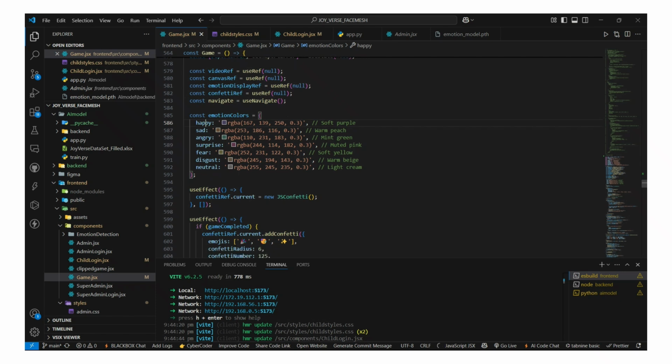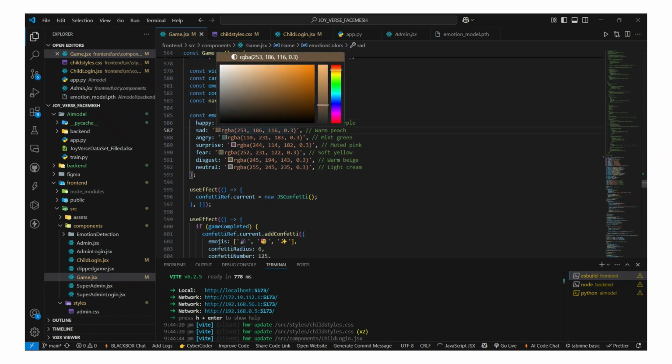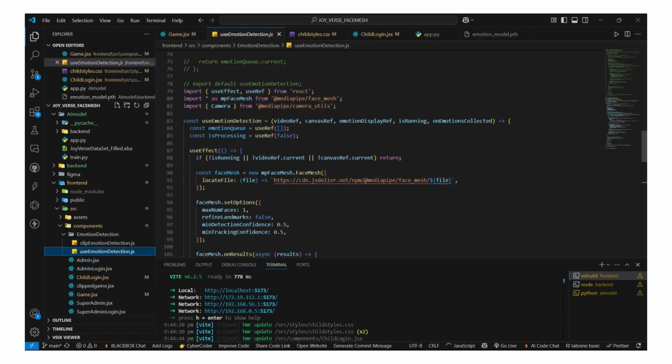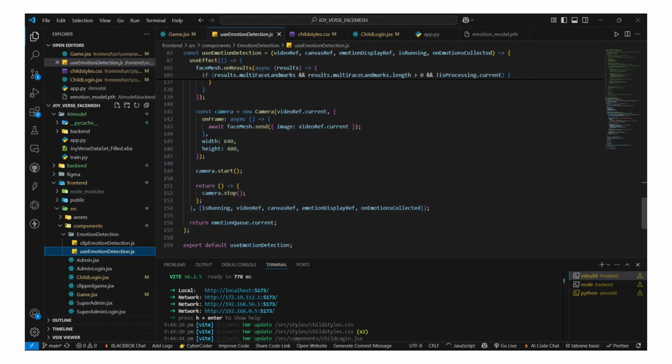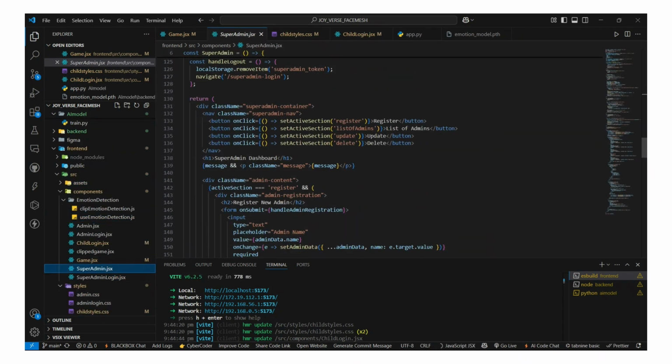Whenever the detected emotion is happy, the background theme changes to this color. Whenever it is sad, the theme changes to this color, respectively. For the emotion detection, we have used this code, which contains MediaPipe, face mesh, and all, which extract the landmarks from the face using the camera. And here superadmin.jsx is used to register, delete, and update the admins, and list the admins and all.